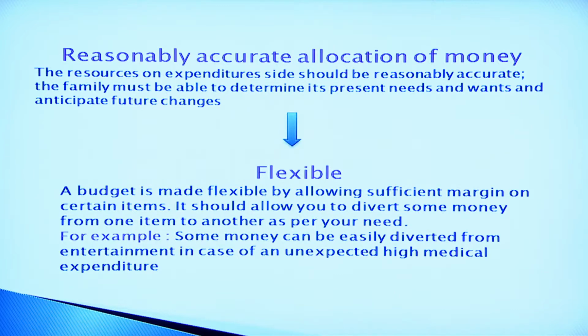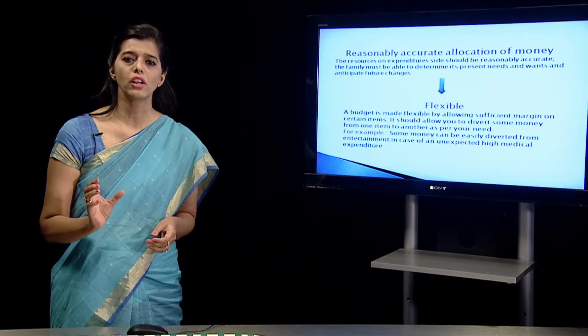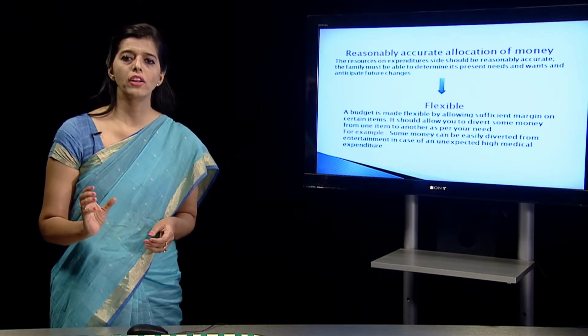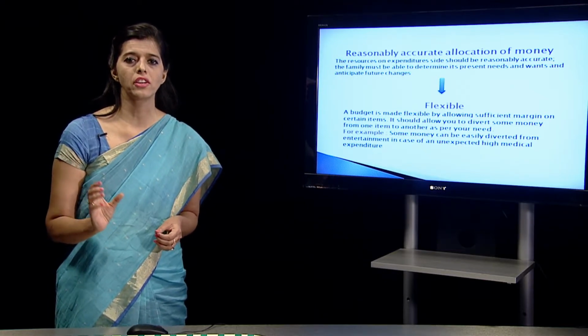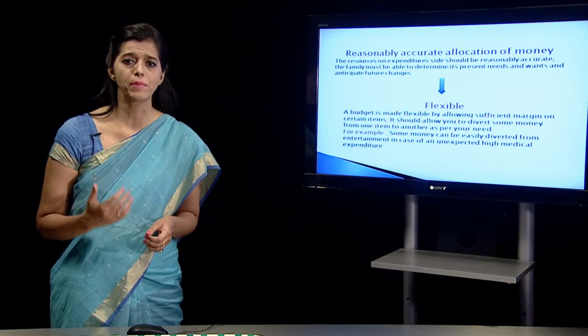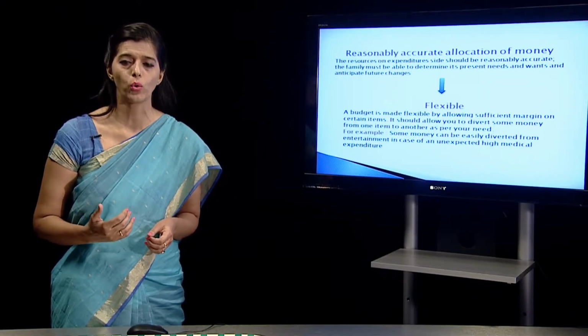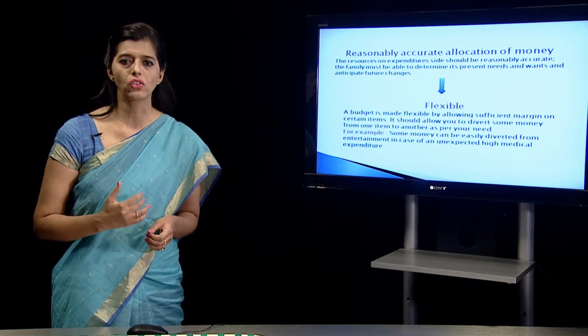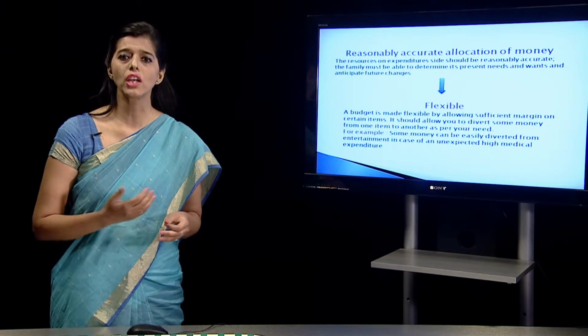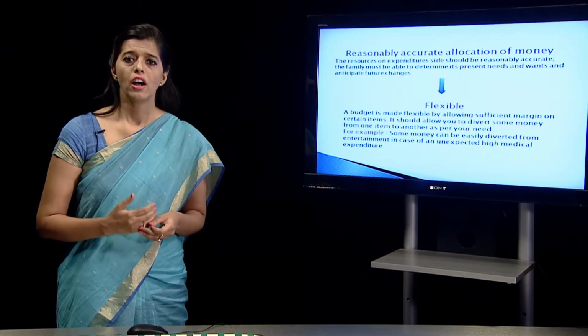I just can't say that on food I am going to spend 30,000 rupees per month, and on education I am going to spend 40,000, and on recreation I am going to spend 50,000. Suppose I have certain medical expenses, I have certain emergencies at my home, so I have to cut down on my recreation, which I have allocated 50,000 rupees, because education obviously I can't survive without.